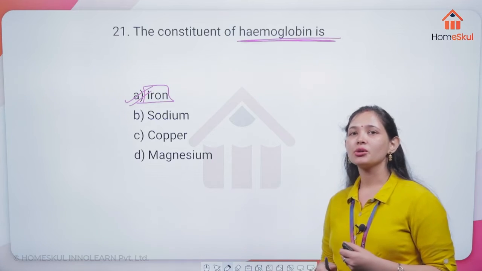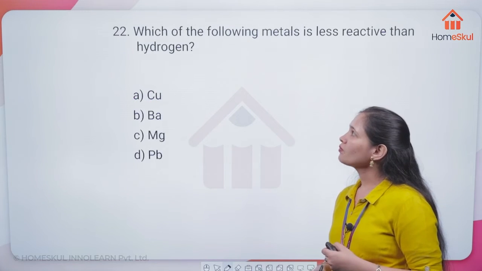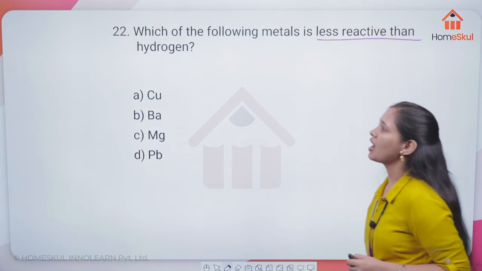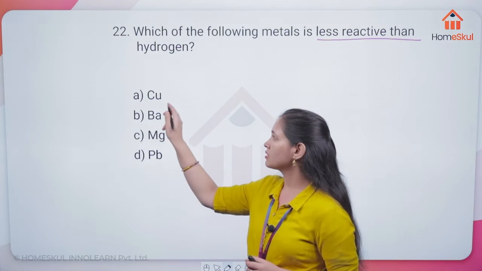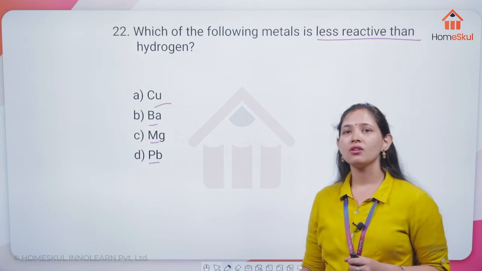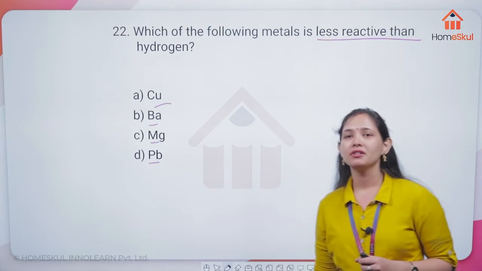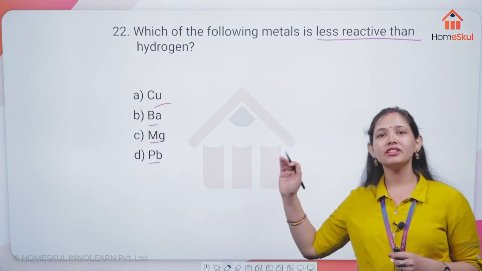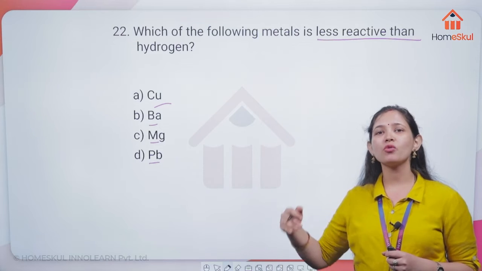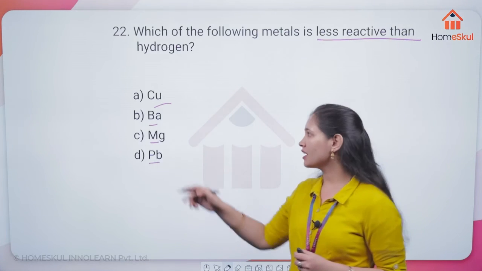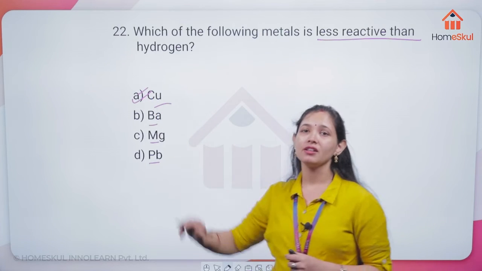Now, which of the following metals is less reactive than hydrogen? Cu, barium, magnesium, lead. Velga says copper. Yes, copper, and we have seen this in the reactivity series also. Option A, everyone, very correct.